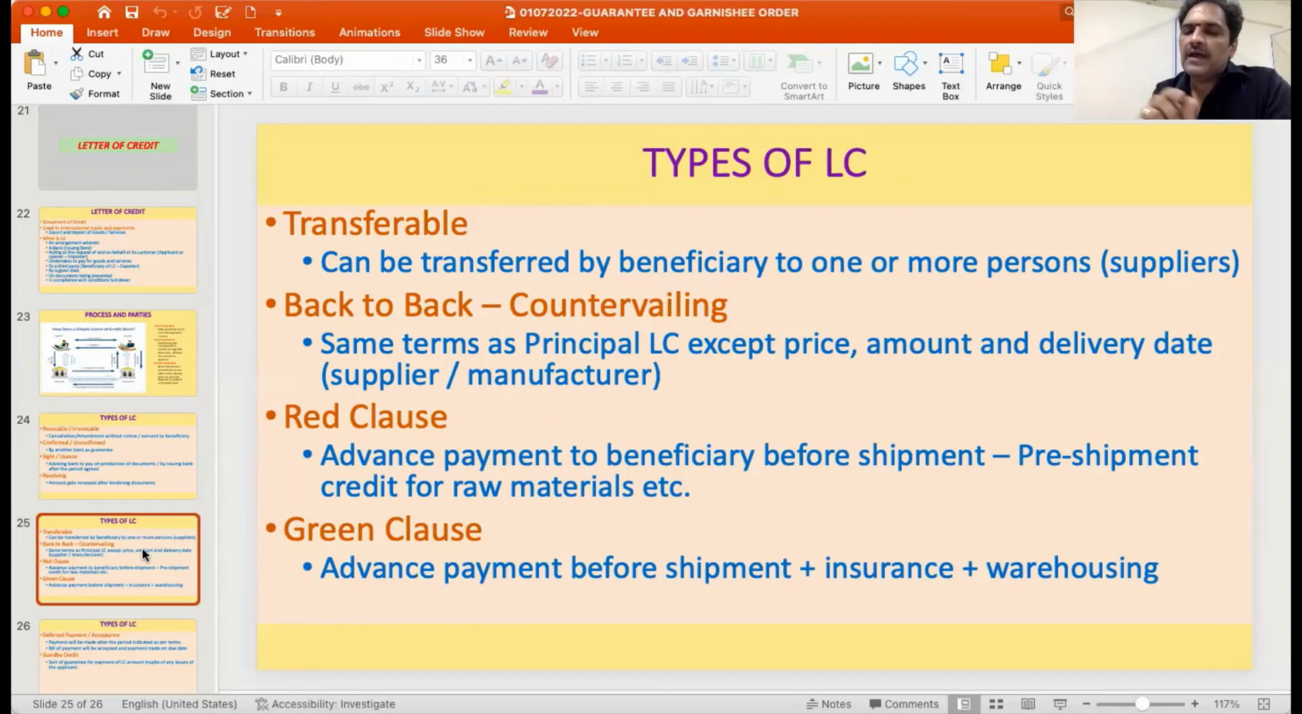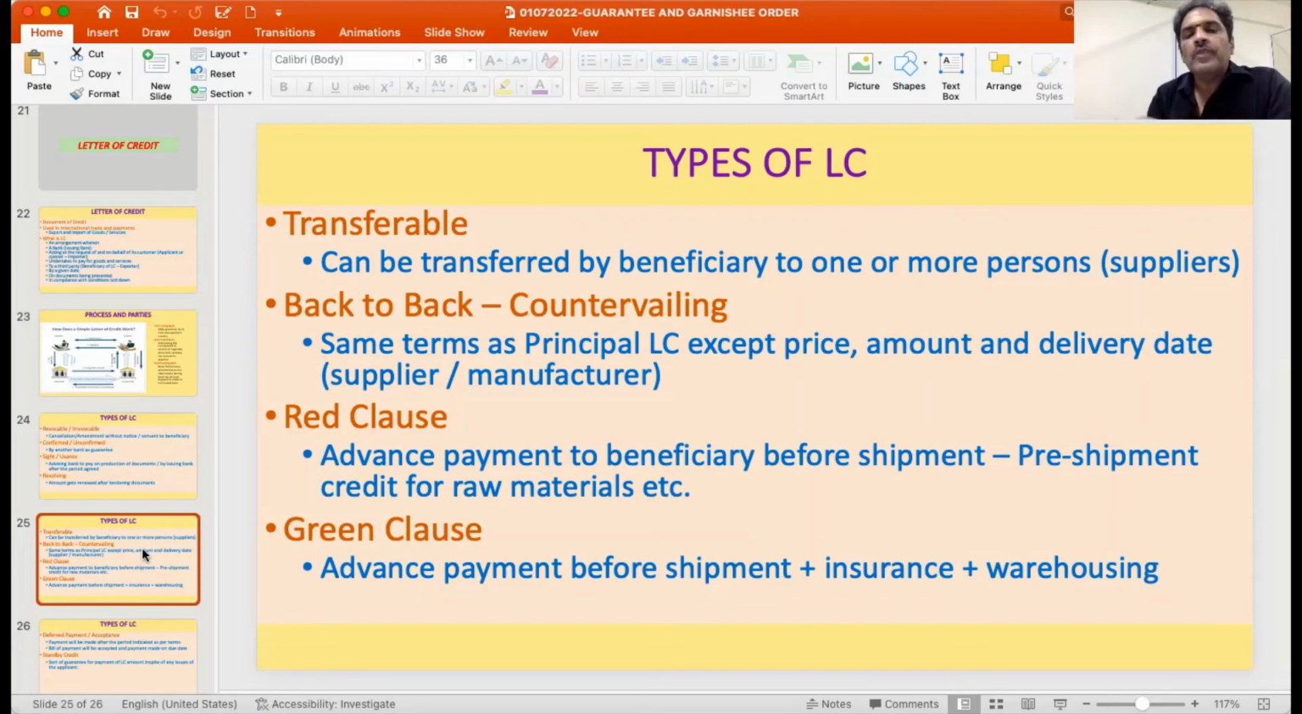Then second, based on the price, the amount will differ, and the delivery date, the supplier or manufacturer is supposed to deliver earlier to the exporter, and the exporter in turn will have to supply. So back-to-back LCs are entered into where the exporter is a different person and the actual supplier or manufacturer is different, and you want to maintain total secrecy in terms of the export terms and the terms of supply from the manufacturer. That kind of LC is called a back-to-back LC or a countervailing LC.